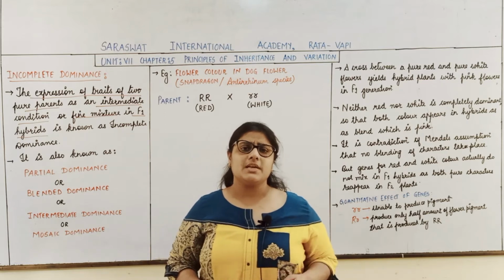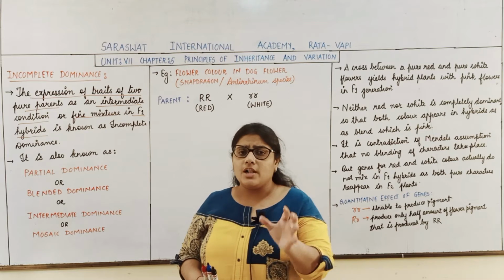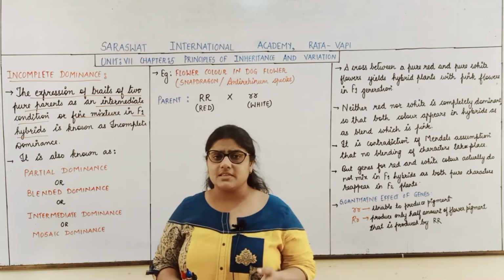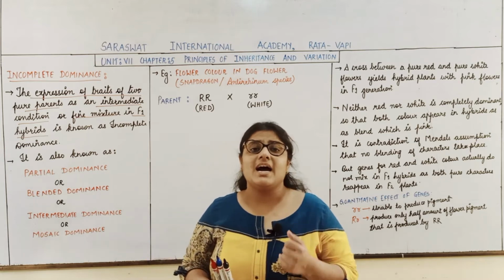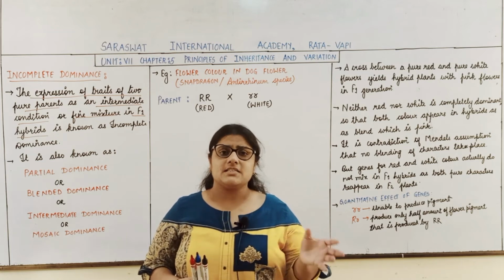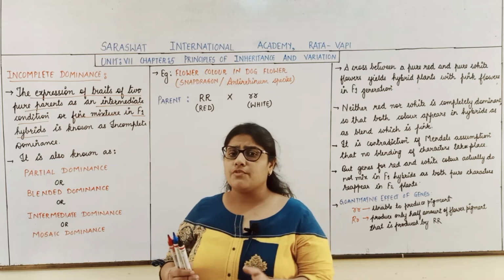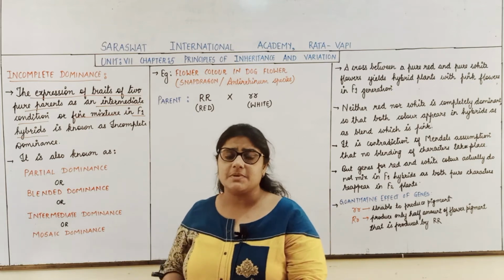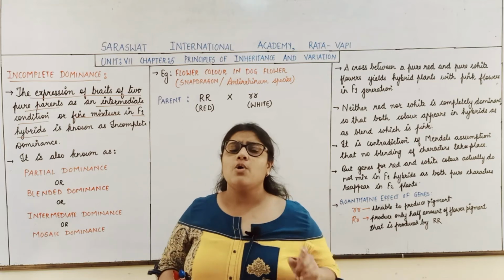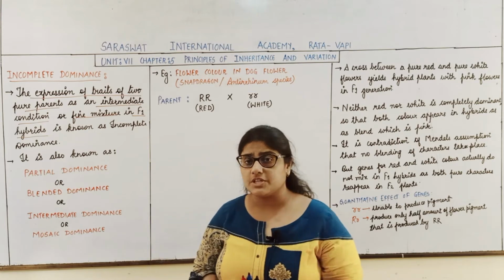Students, according to Mendel, what is the condition? That all the F1 plants, or all the F1 generation, should resemble one of the parental characters. In considering height as a character, what have we seen? We have seen that the tallness character got expressed in the F1 generation. The dwarfness character remained unexpressed, and none of the plants were of in-between height. Only one of the parental characters got expressed in the F1 generation.